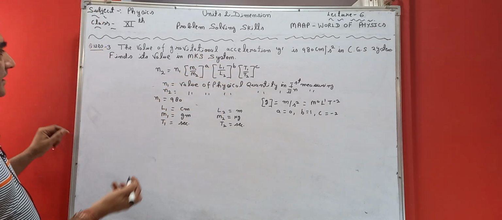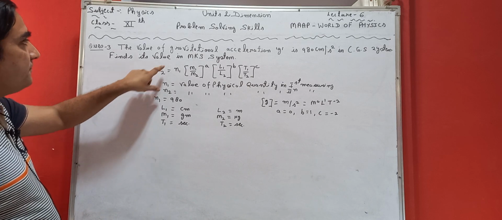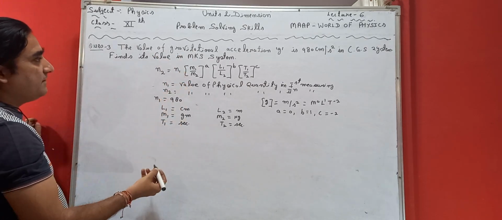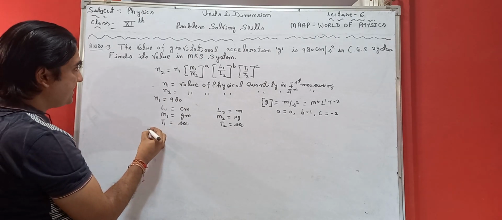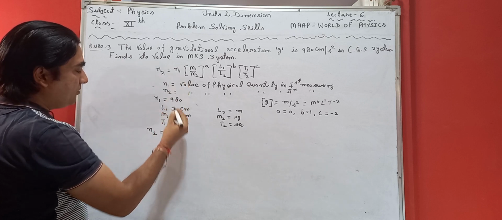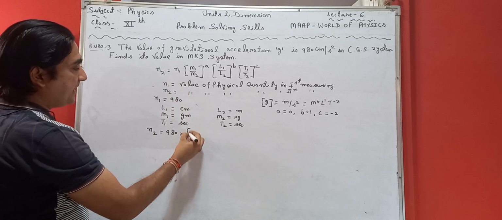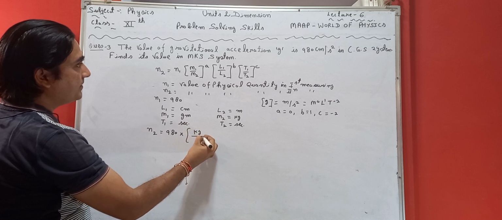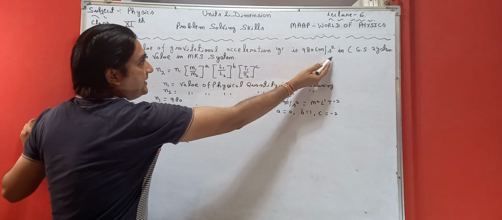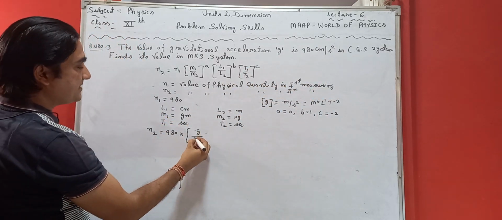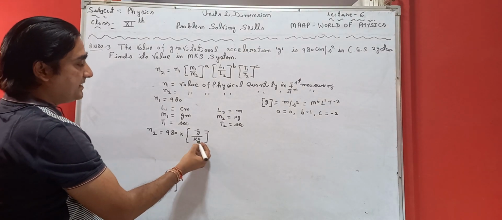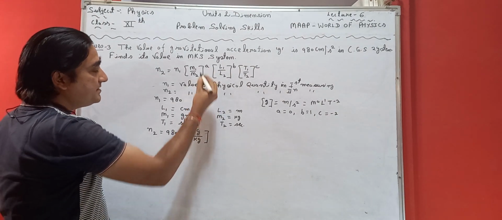Now if I want to calculate the value of g in MKS system, that is n2, I can substitute the values over here. So n2 is equal to 980, the value of n1, into M1 which is gram, because the first measuring system is CGS and the second measuring system is MKS, that will be kilogram, raised to power 0.